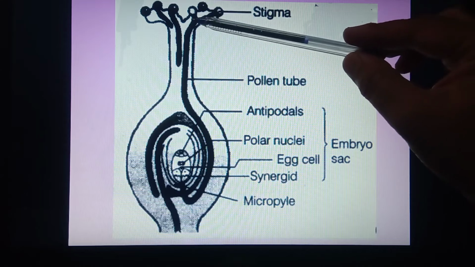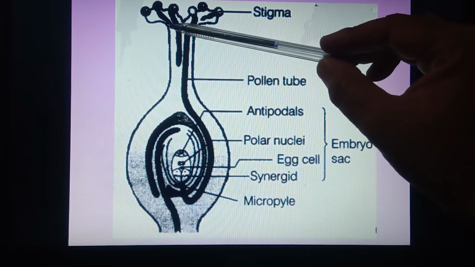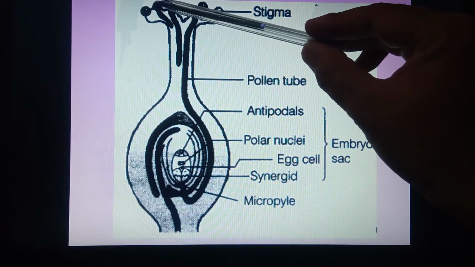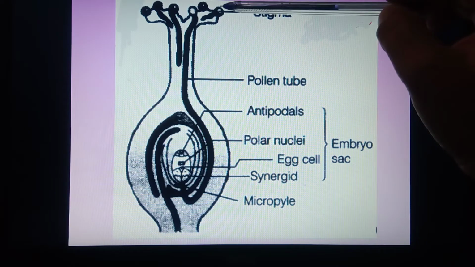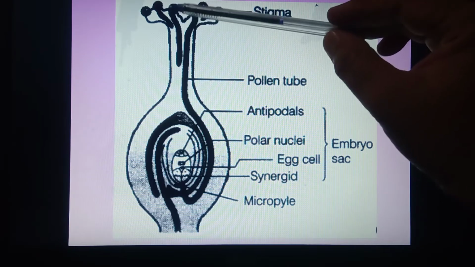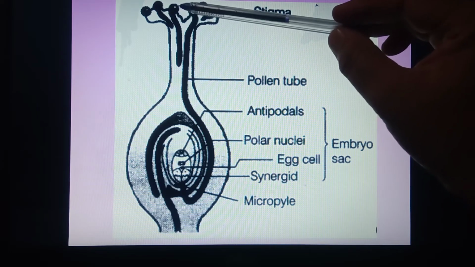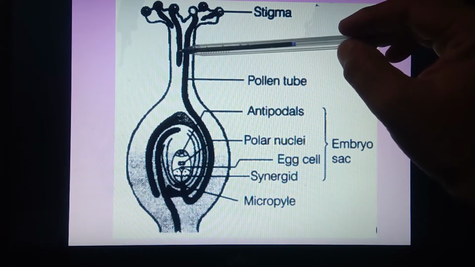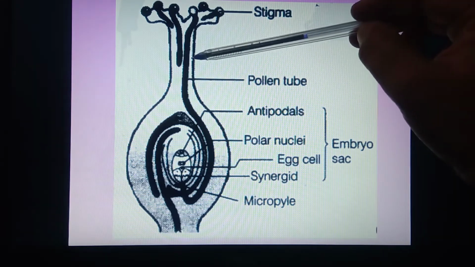Now, if the right type of pollen grains are deposited on the stigma, the sugary substance, which contains a large amount of water, enters the pollen grain. As the cytoplasm content increases, the intine starts to come out in the form of a pollen tube, which is the process of germination of pollen grains. Now the pollen pistil interaction continues, and this pollen tube starts to grow towards the style.